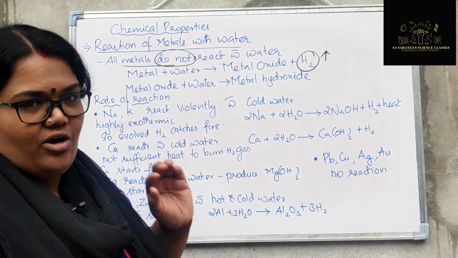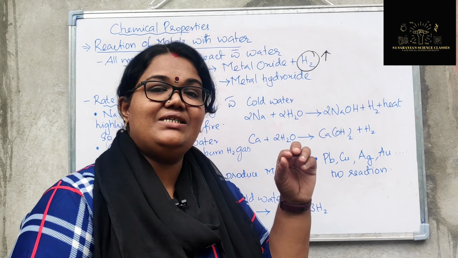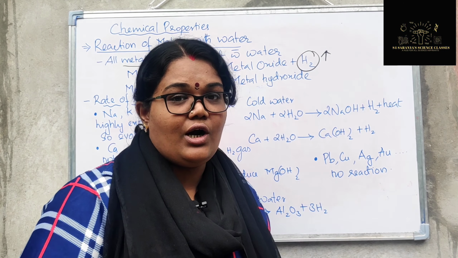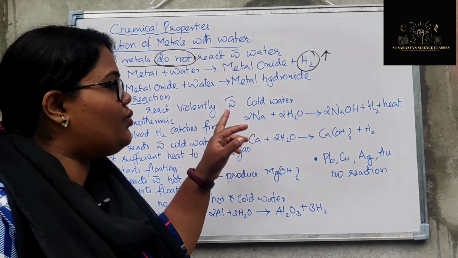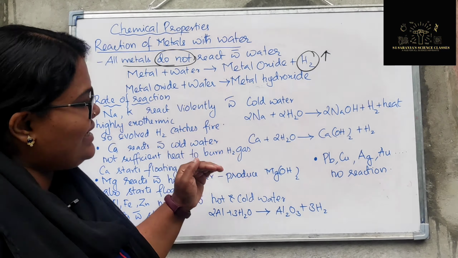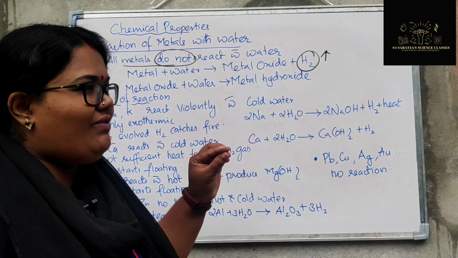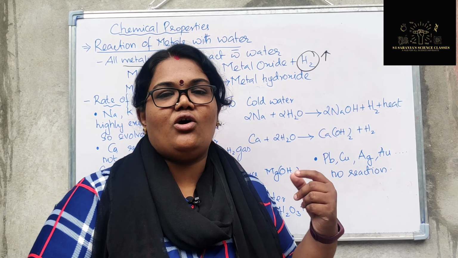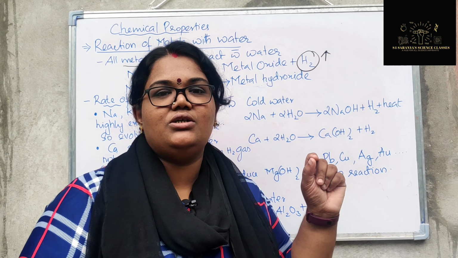And this metal oxide, if it is soluble in water, will react further with the remaining water and form metal hydroxide. Why am I saying metal oxide if it is soluble? Because not all metal oxides are soluble in water.